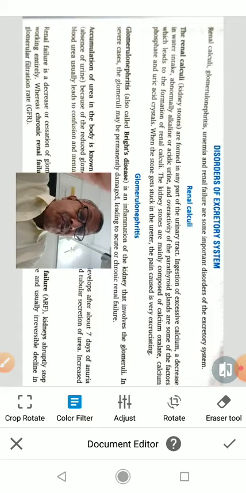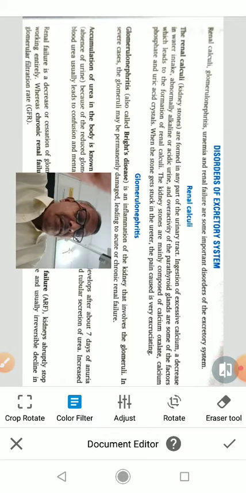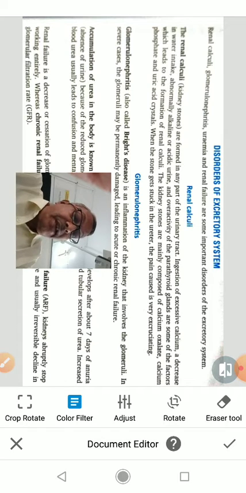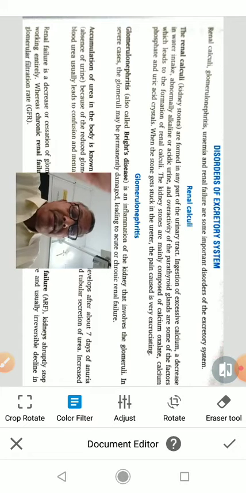When a person is taking excess of calcium and decreases the intake of water, then there are chances of the formation of kidney stone. The kidney stones are mainly composed of calcium oxalate, calcium phosphate, and uric acid crystals. When the stones get stuck in the ureter, there is pain.